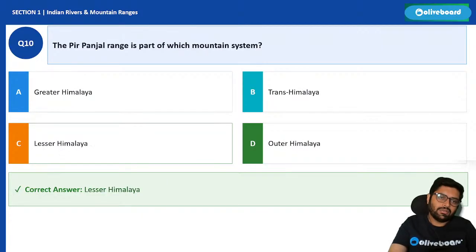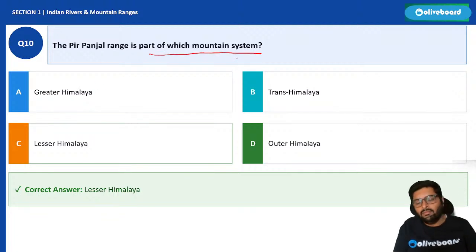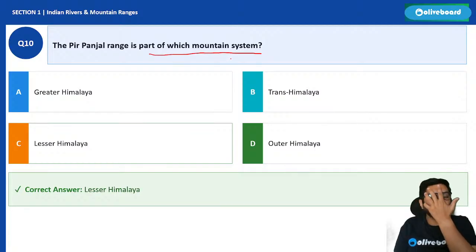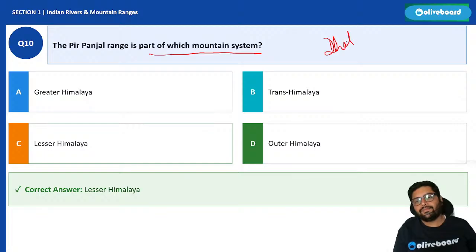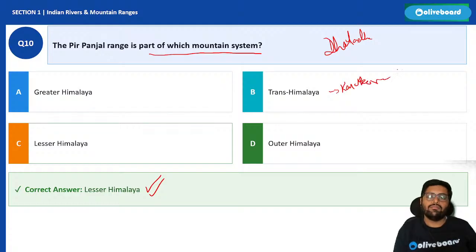Any other question? One more question: the Pir Panjal range is a part of which mountain system? Pir Panjal and Dhauladhar are part of the Lesser Himalayas. Trans Himalayas is Karakoram. Remember Karakoram?